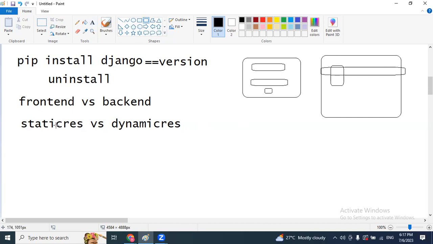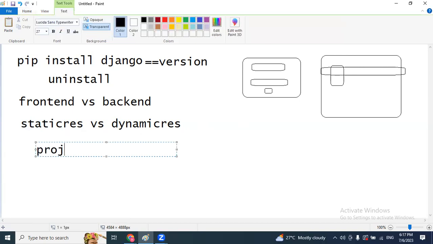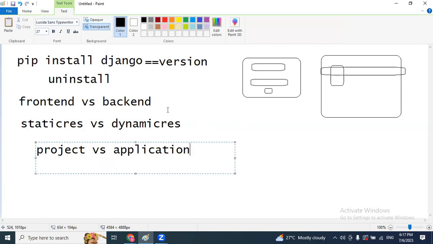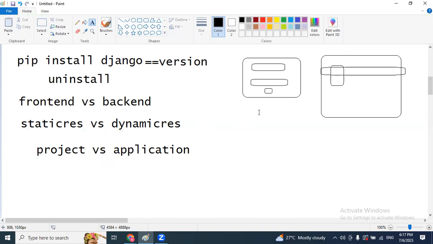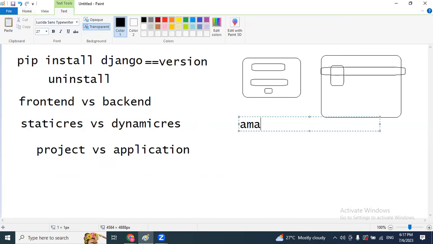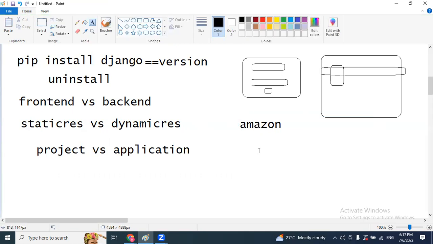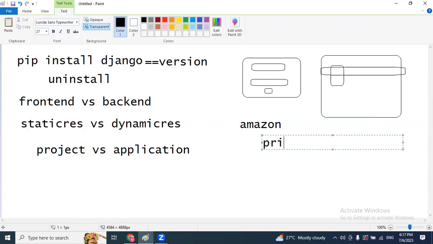And the next one, project versus application. For example, already we know Amazon. So Amazon is one project. And what are the Amazon applications? Amazon Prime, one application. Amazon Pay, another application.